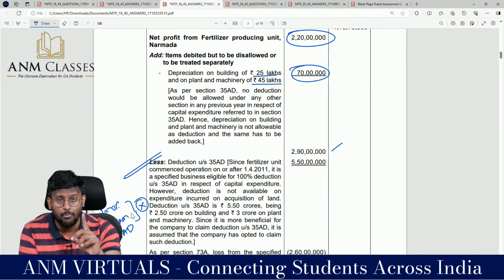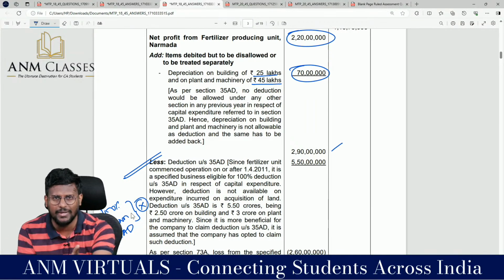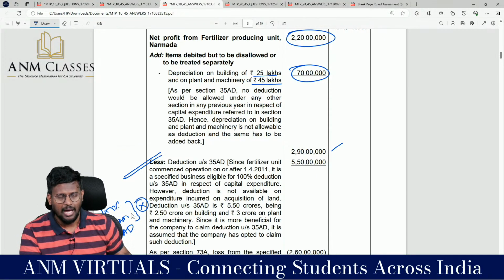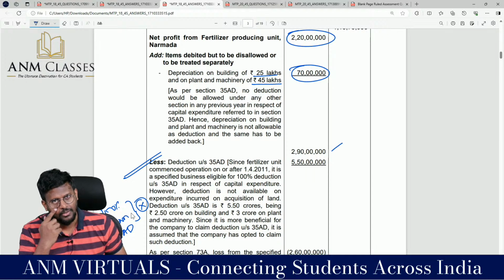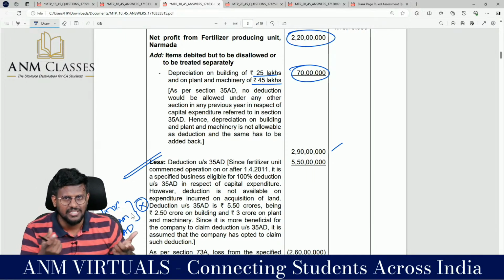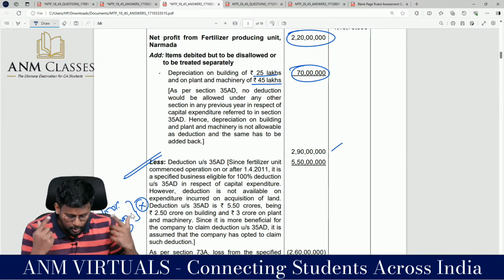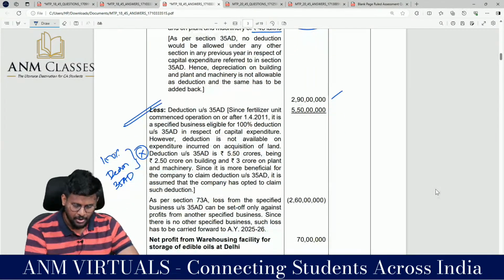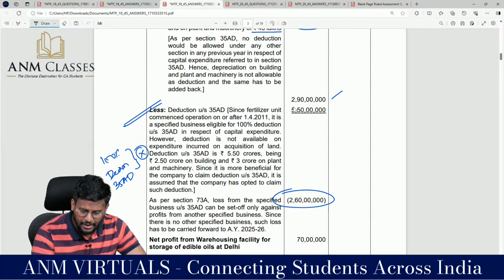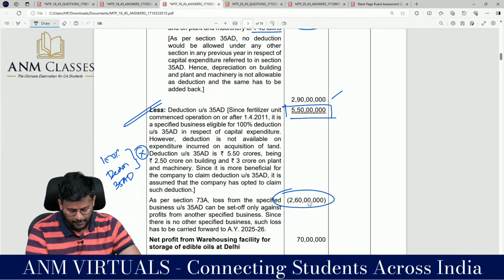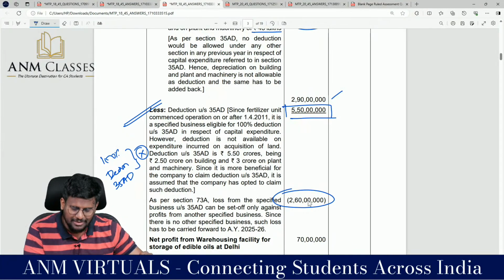Now you have the moral responsibility to go back and revise 115BAA. This is how you have to prepare for your examination. All the connected things, if you are studying and revising, then it will be very easy. So after adding back that, we have reduced this and we end up with a loss of 2 crore 60 lakh. So we have to rework that.